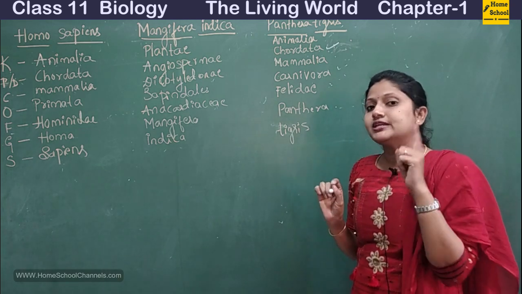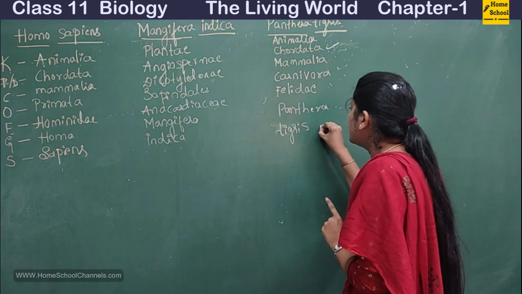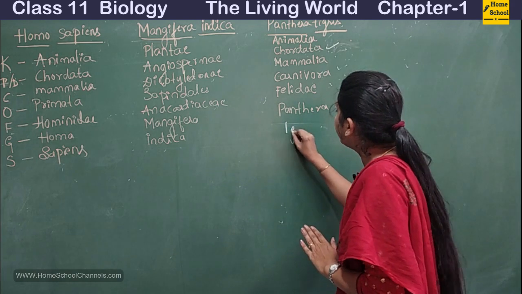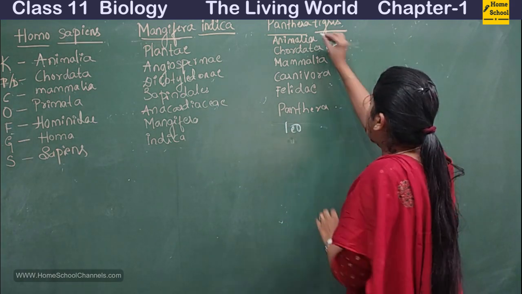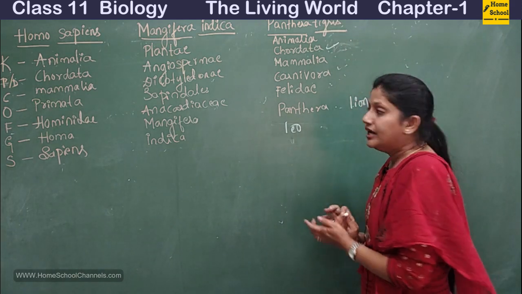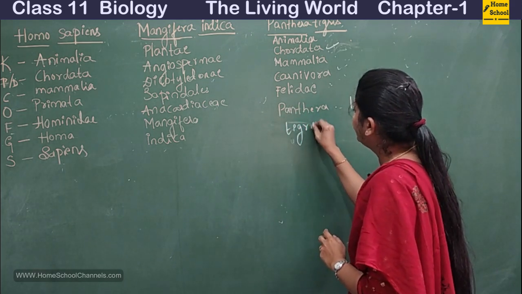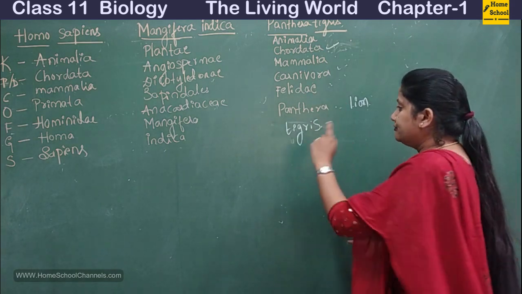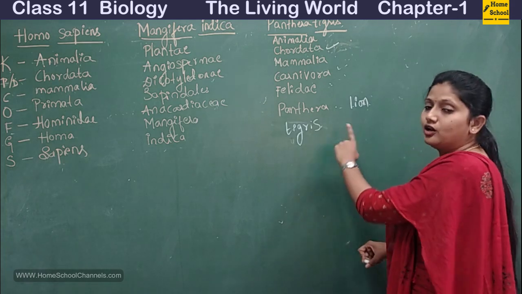We had also seen a few other examples in the last video, that instead of Tigris, you can simply change the Tigris and you can write Leo also. If you write it as Leo, it becomes Panthera leo, that is the lion. If you write it as Tigris here, it becomes the classification of tiger. If you write Leo, it becomes the classification of the lion.